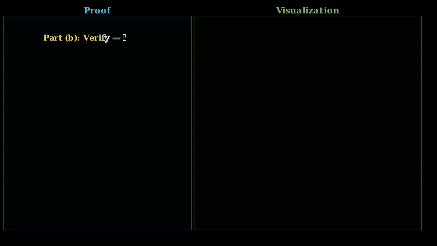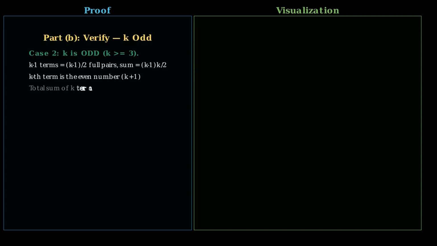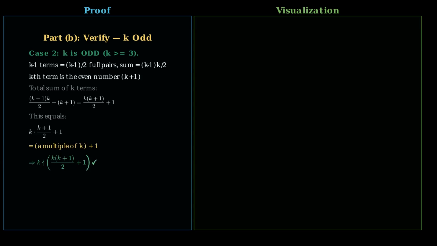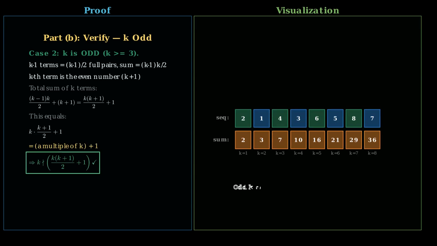Case 2, k is odd, at least 3. We have taken k minus 1 over 2 full pairs plus 1 extra term. The kth term is the even number k plus 1. The first k minus 1 terms sum to k minus 1 times k over 2. Adding the kth term gives k times k plus 1 over 2 plus 1. This is exactly 1 more than a multiple of k. So it is not divisible by k. The odd case is verified.